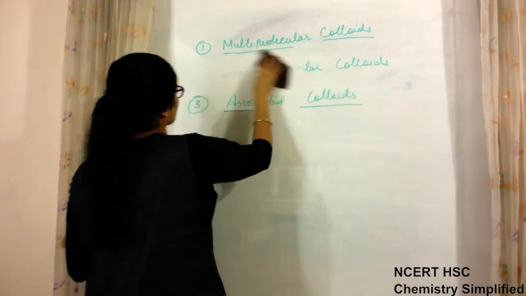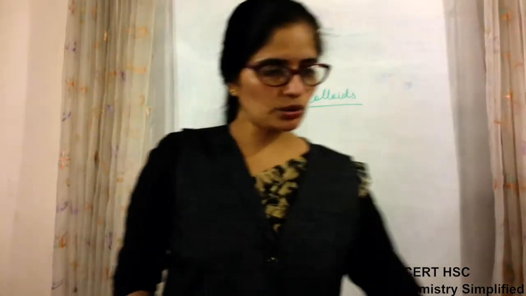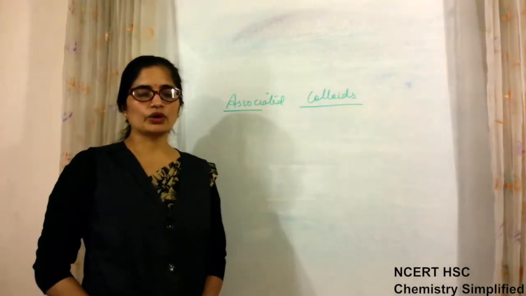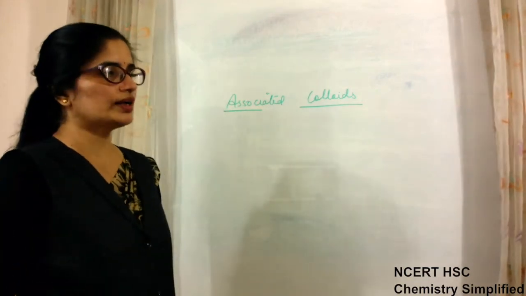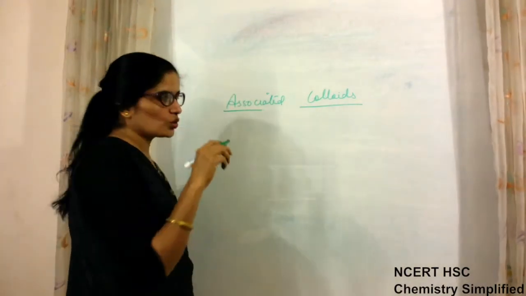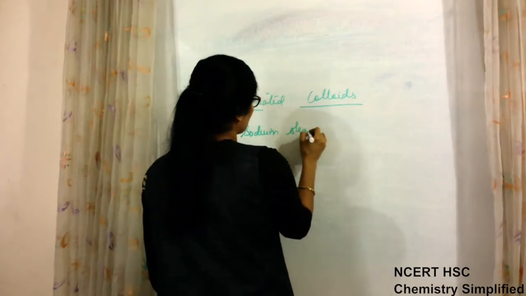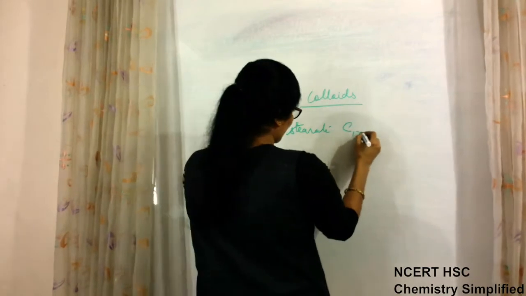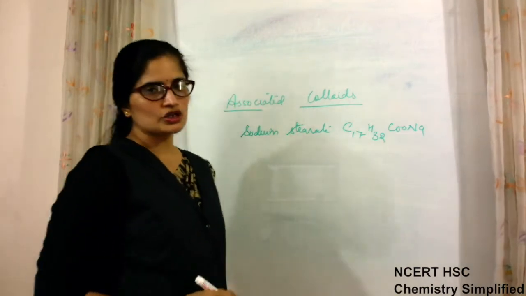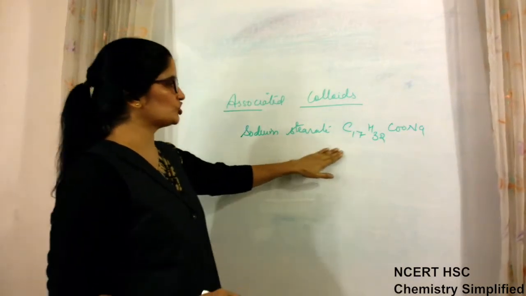Okay, now in associated colloids, as we have discussed about the electrolytes, one example we have taken is soap. So we have to discuss a little about the cleaning action of soaps also. We know that sodium stearate is an example of a soap. Sodium stearate, C17H35COONa is the formula for sodium stearate. This is a soap molecule, a long chain molecule.